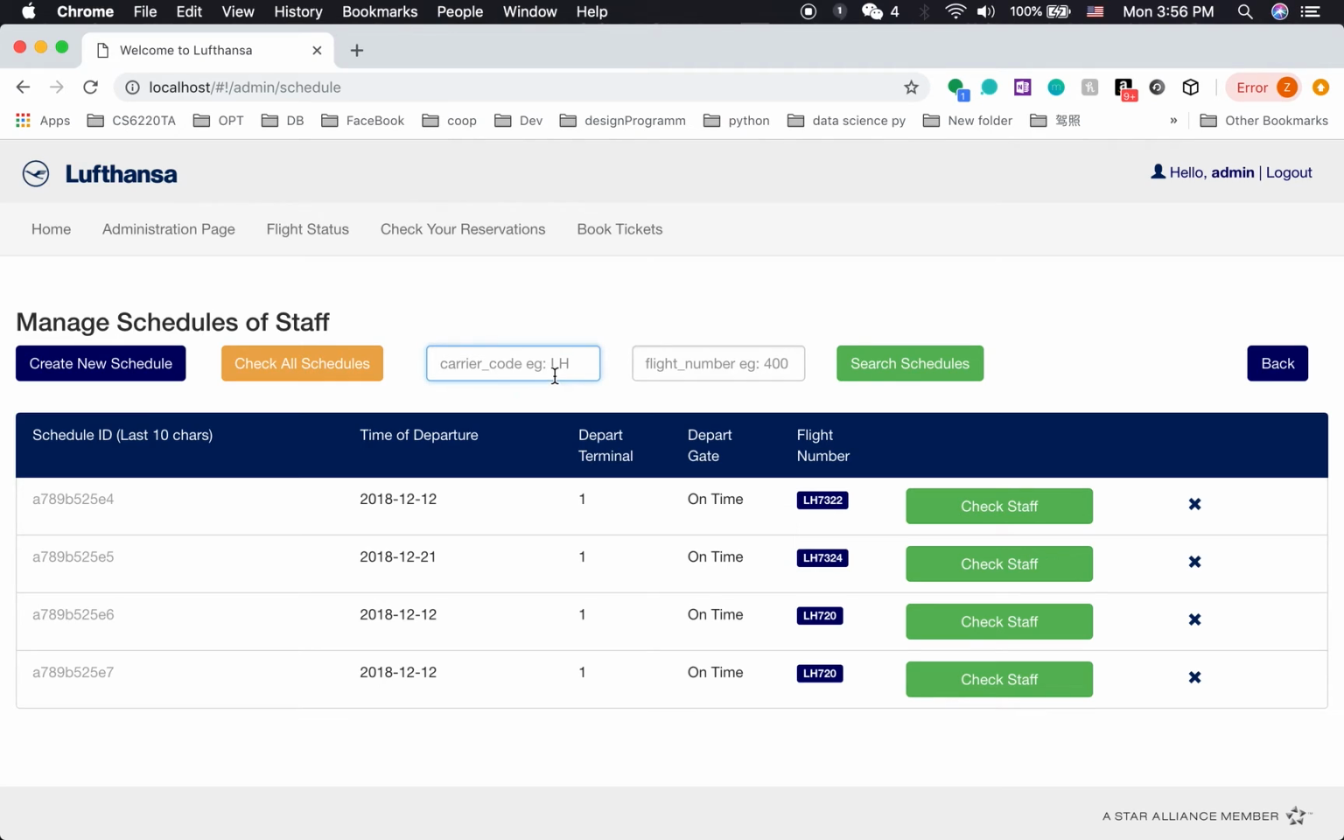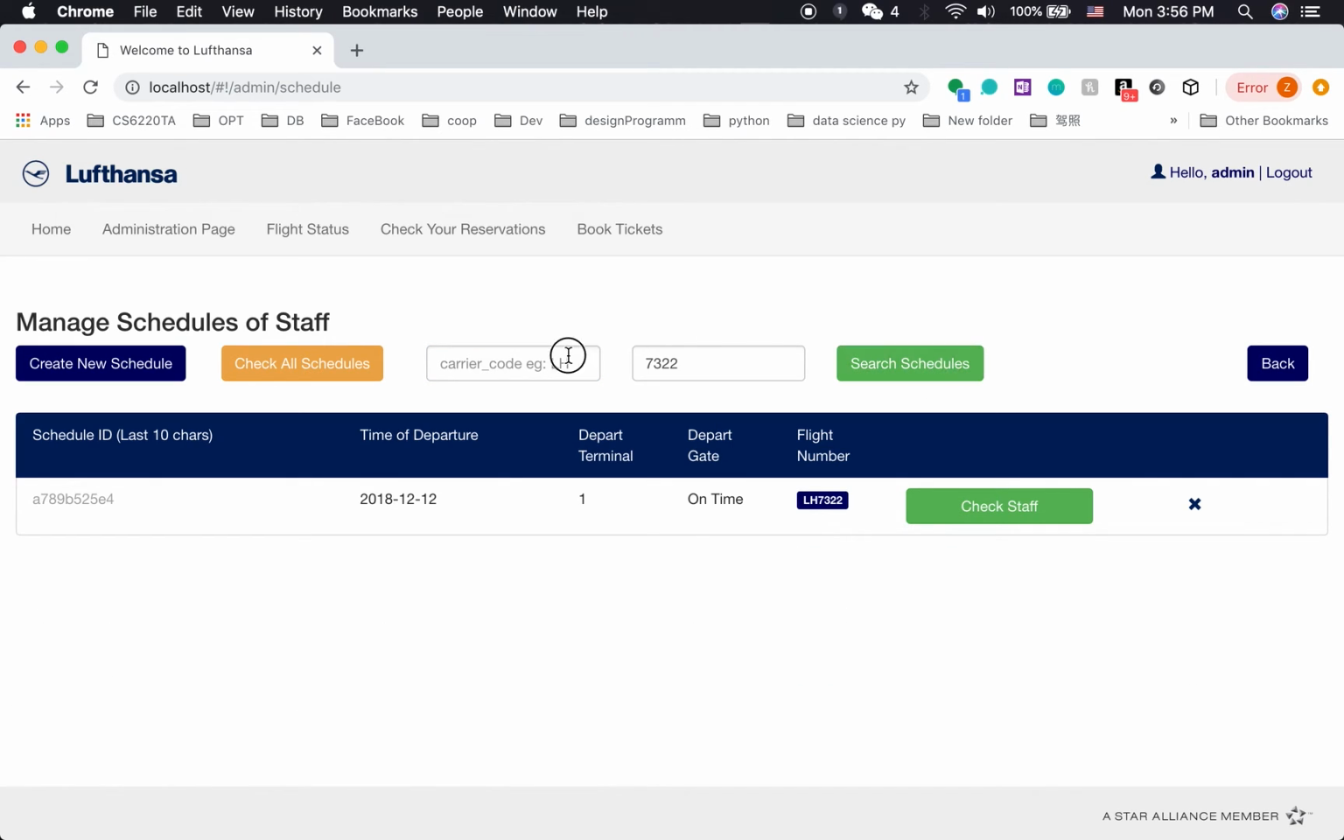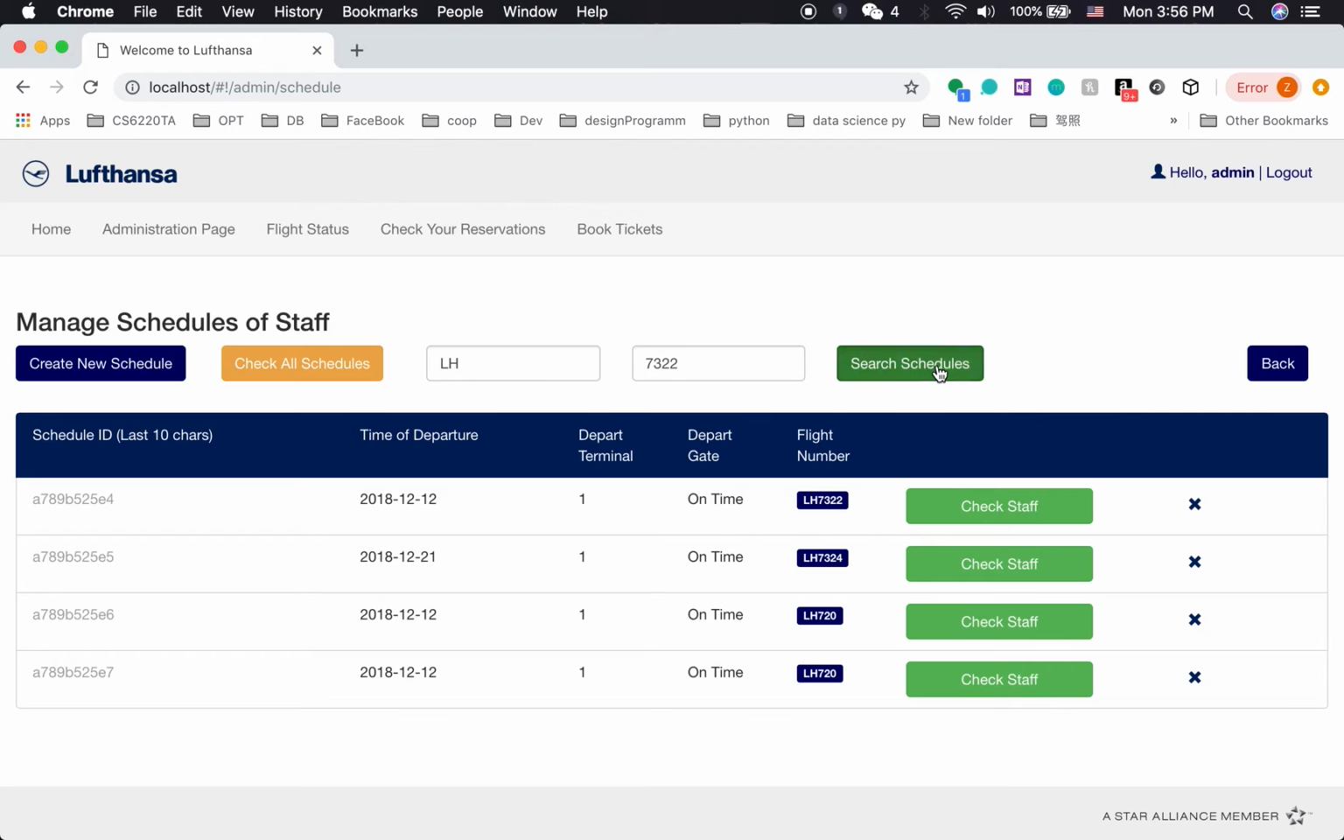Okay, let's do some search. Let's do 720. So it's here. Let's do search 7322 LH. Search. So this is a kind of OR search. So it means anything that matches any of it will get searched.